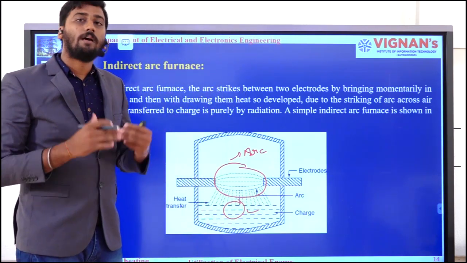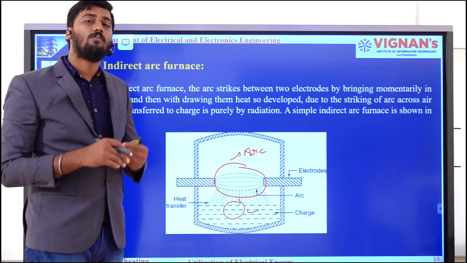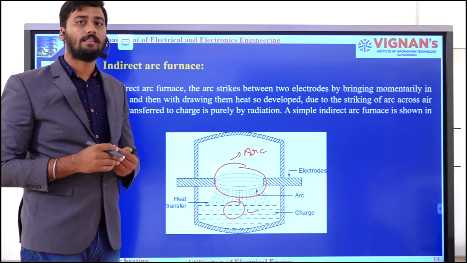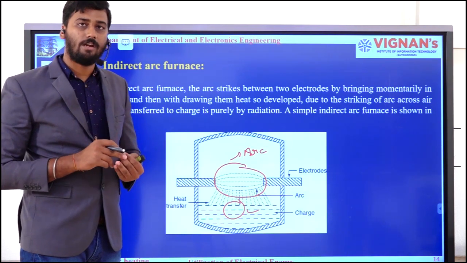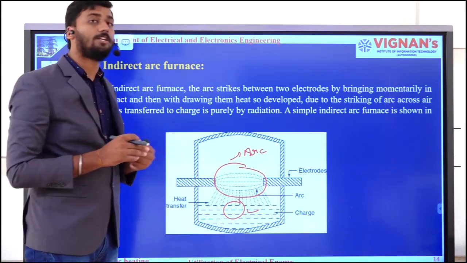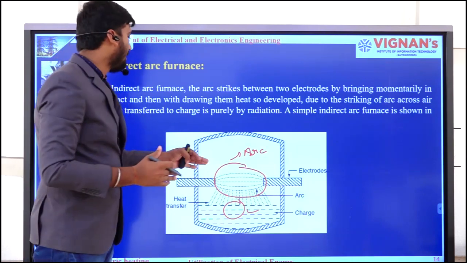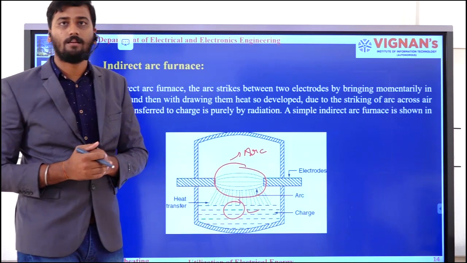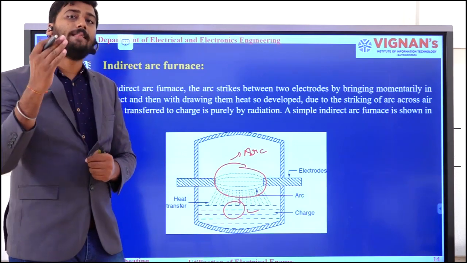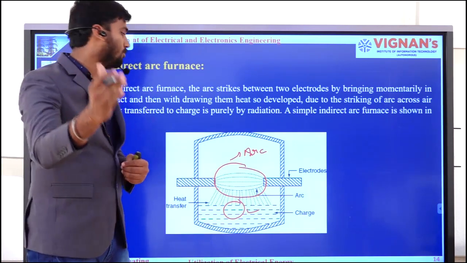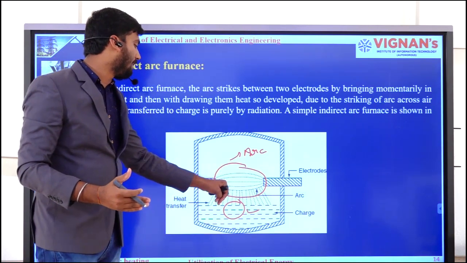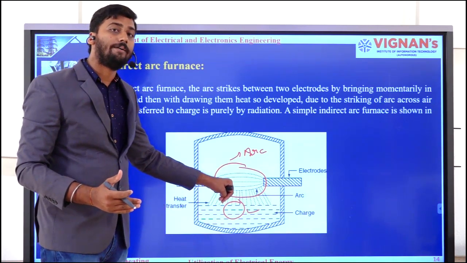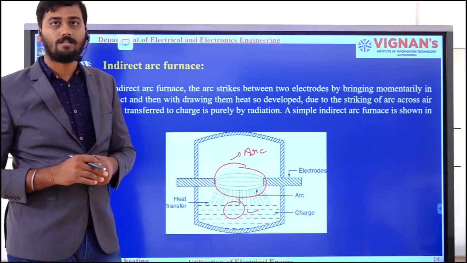How is the heat going to be transferred? We have seen the conventional methods: conduction, convection, radiation. Here conduction is not possible, the reason is there is no direct contact between the charge and the arc. That means I need to go for either convection or radiation. By using any of those methods, the heat will be transferred from the arc to the charge.